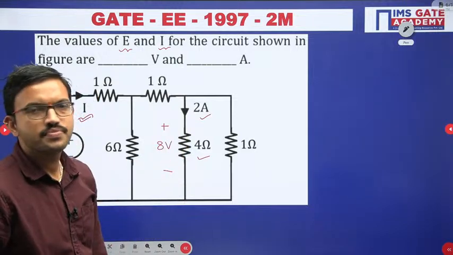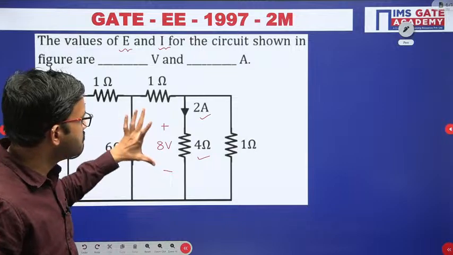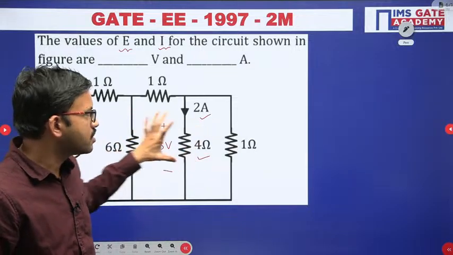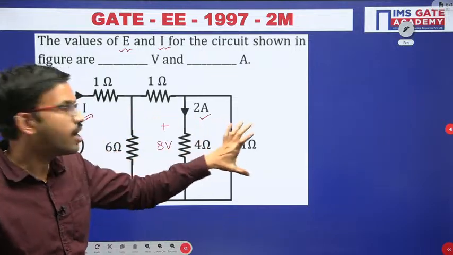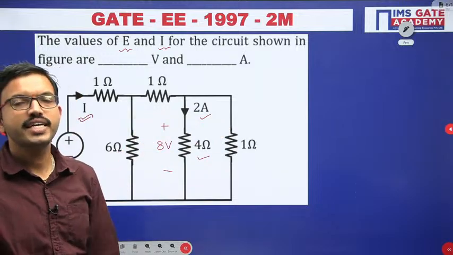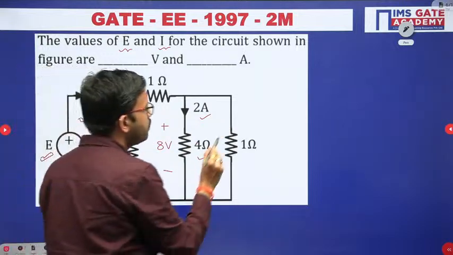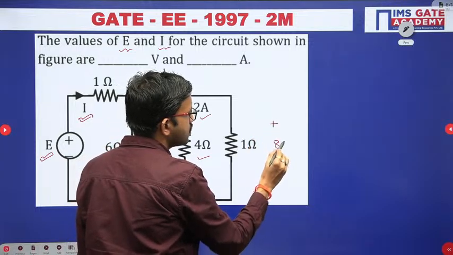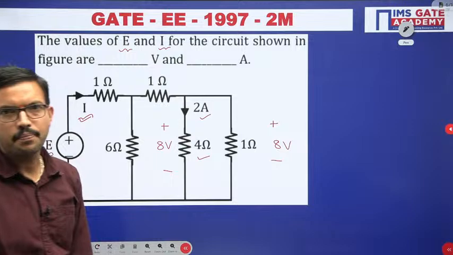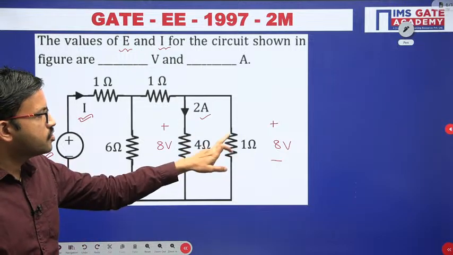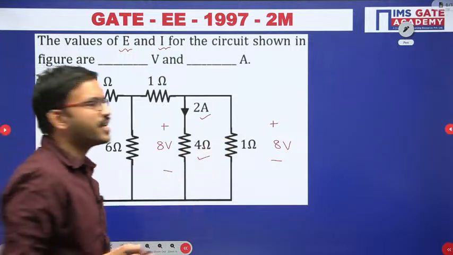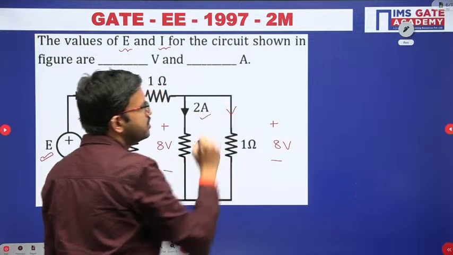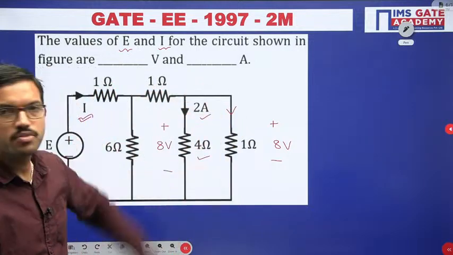8 volts, right? Now if you carefully observe, this 4 ohm resistor and 1 ohm resistor, how are they connected? They are connected in parallel, right? So in parallel, obviously the voltage will be the same. Now you know the voltage, you know the resistor. By using Ohm's law, we can calculate the current. All of you give a try. How much current is flowing in this 1 ohm resistor?